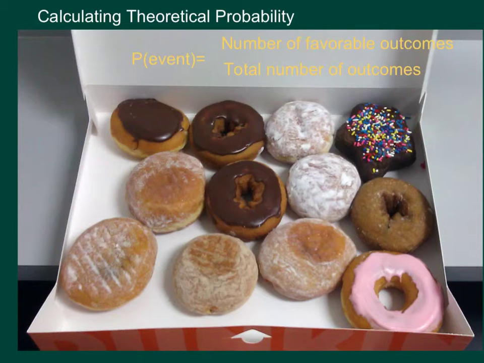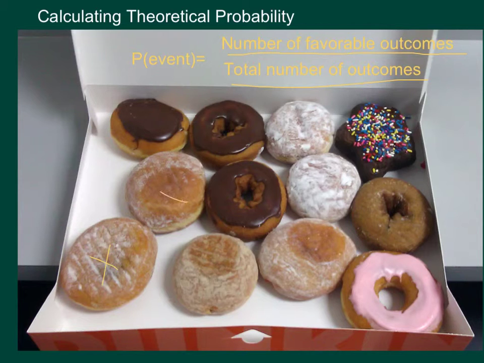Alright, here we go. A box of 12 yummy donuts from Dunkin' Donuts. Can't have them at school, but we can watch them in math. Let's see about practicing a few of the things we've talked about today. So remember that the probability of any event is going to be the number of favorable outcomes over the number of total outcomes. So let's first look at how many outcomes there are.